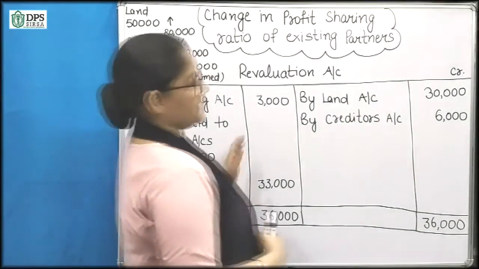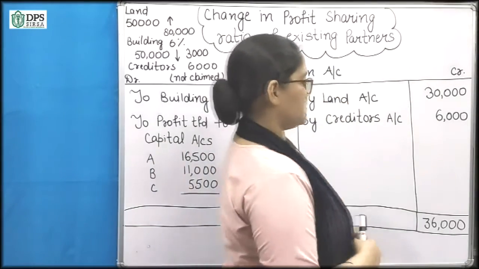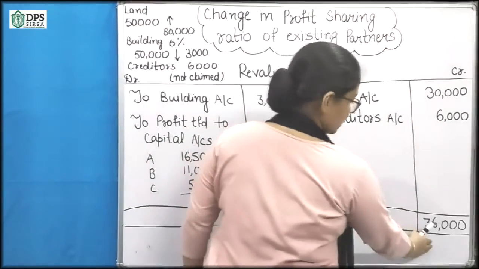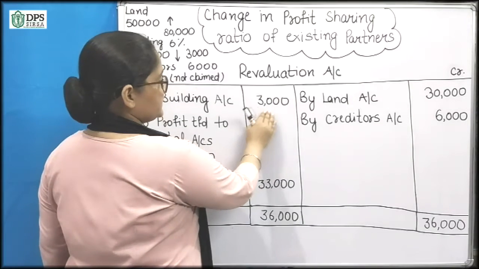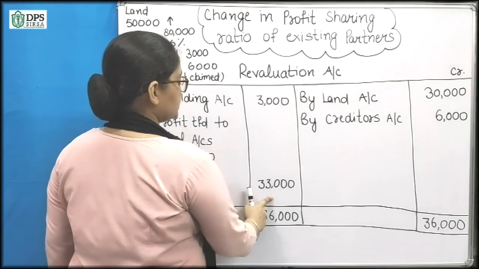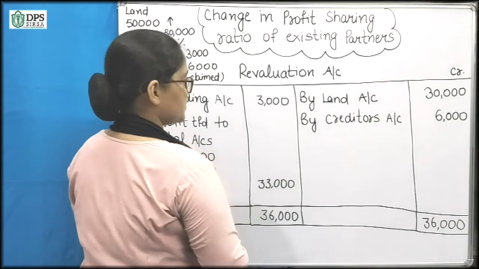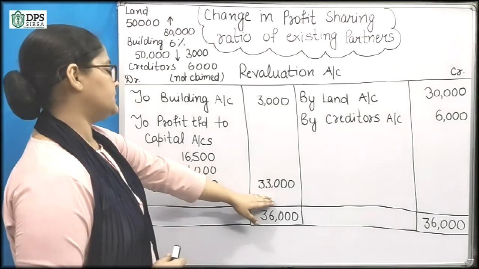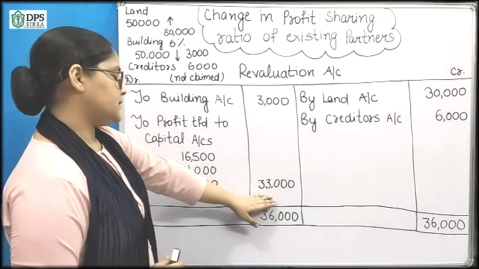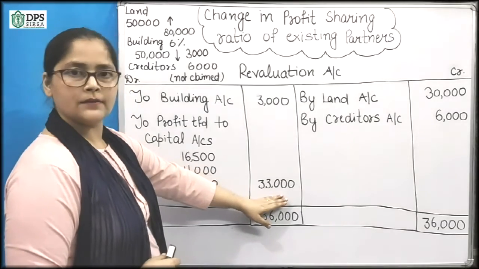So we see that credit side is bigger. So 36,000 is here. 36,000 minus 3,000 will come to 33,000. So 33,000 we have and the profit is here.